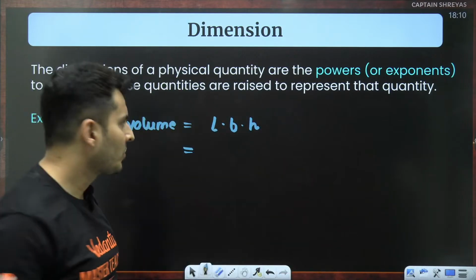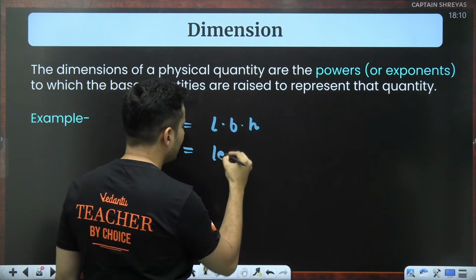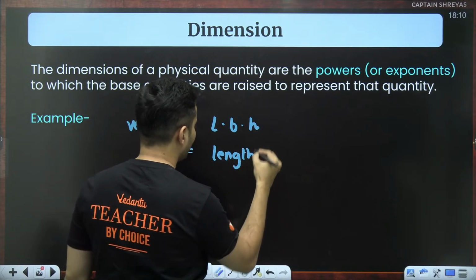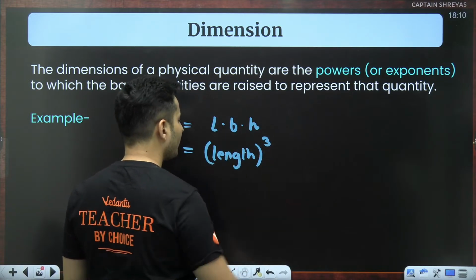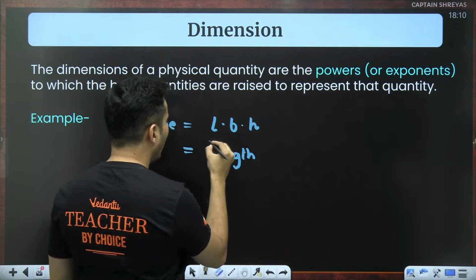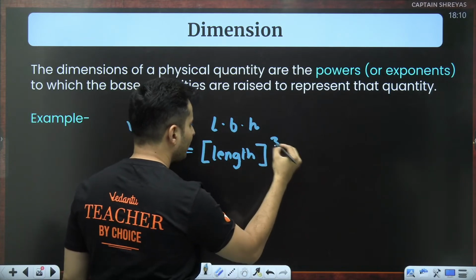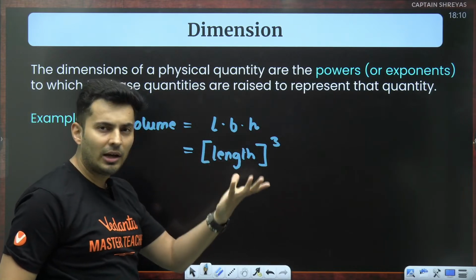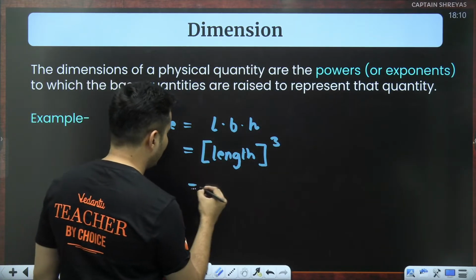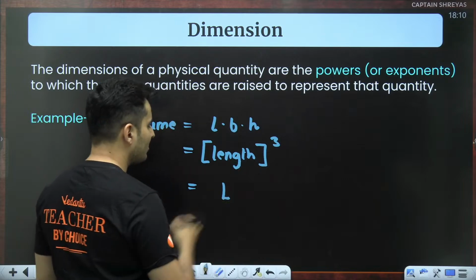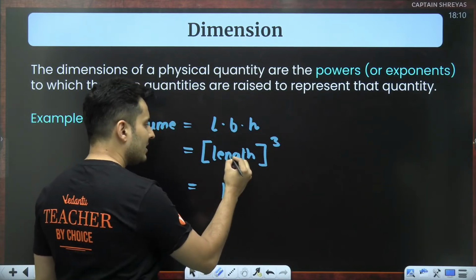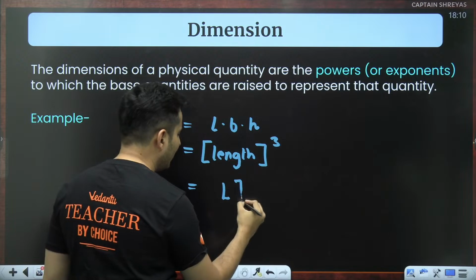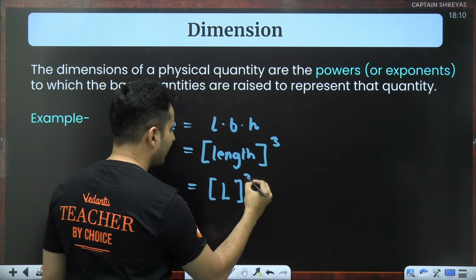Fundamentally, they are length. So can I say it is length whole raised to 3? Instead of writing length, which is very long, I can use a symbol, L, for this base quantity. And I can say it is L raised to 3.